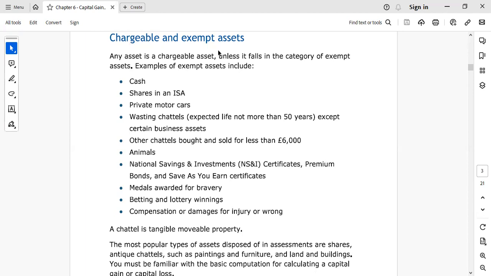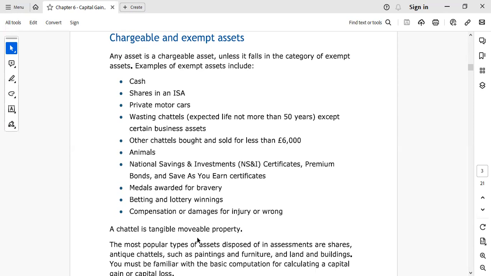For example, cash, shares in an ISA, motor cars, private vesting shares. Vesting shares are the shares which have a life of less than 50 years. Other shares bought and sold for less than 6,000, we will cover this one. Animals, horses, National Savings and Investment certificates, bonds, medals awarded for bravery, betting and lottery winnings, compensation or damages for injury or harm. All these are exempt from capital gains tax.